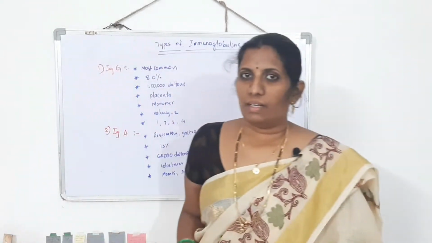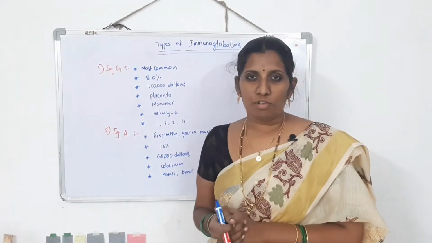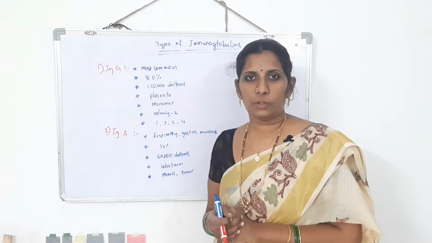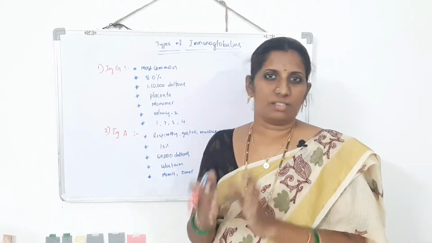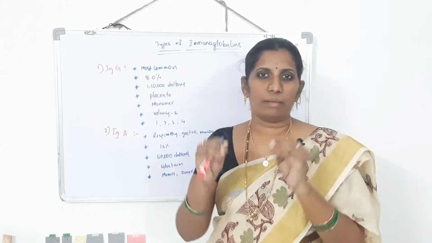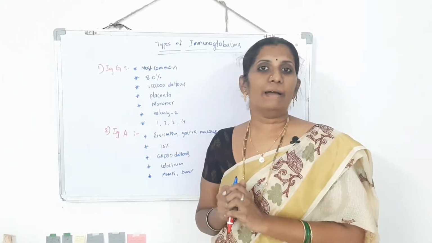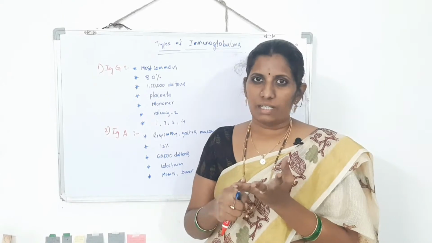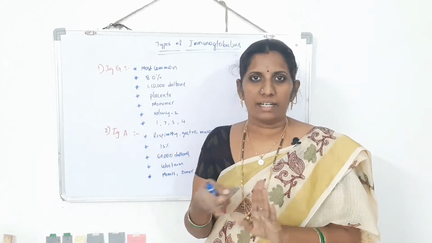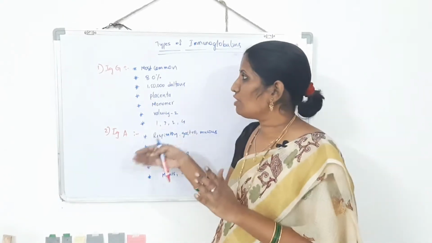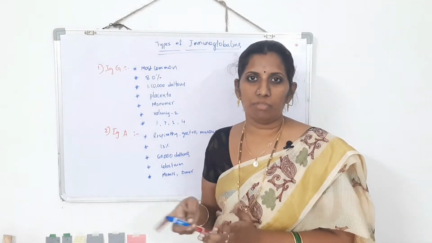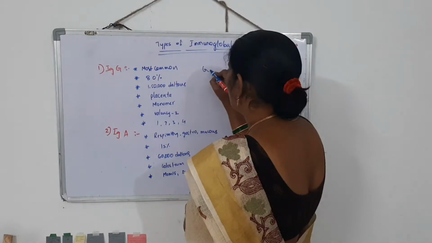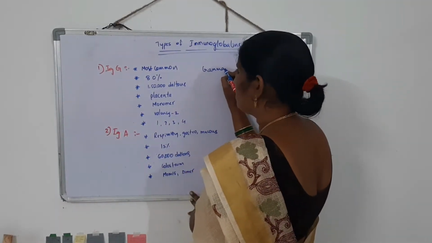Okay, Nana. So next thing, types of immunoglobulins. Already told you, depending upon the type of heavy chains, amino acid sequence, there are majorly 5 types of immunoglobulins. What are they? IgG, IgA, IgM, IgD and IgE. So first we have to learn about the IgG, gamma immunoglobulin. They are called as the gamma immunoglobulins.